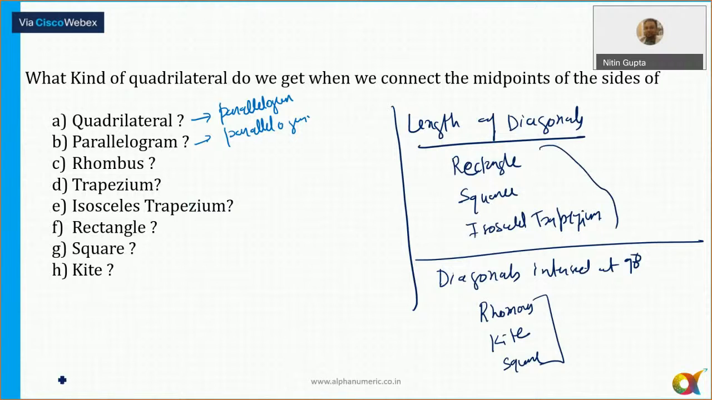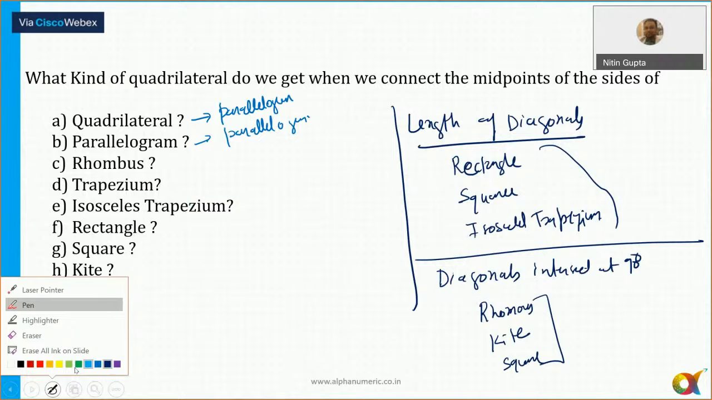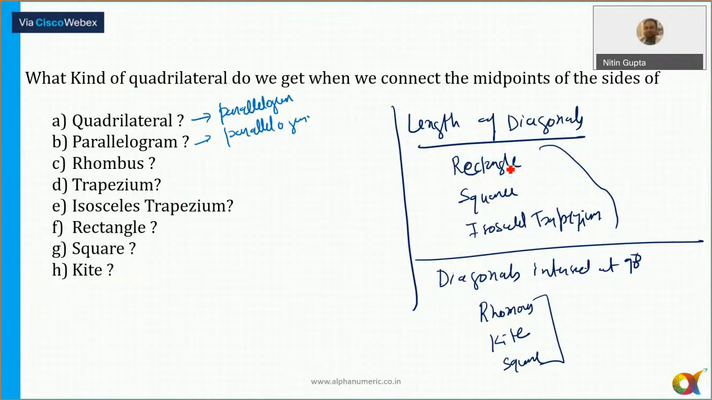Three figures, the diagonals are equal. Okay, so now if I join the midpoint of all these figures, rhombus, kite, and square, in which the diagonals intersect at 90 degree, what kind of figure I'll get? We'll always get a rectangle. You can remember this way, in all the figures in which the diagonals of any quadrilateral intersect at 90 degree, if I join the midpoints, we'll get a rectangle. However, if the length of the diagonals are equal, like in case of rectangle, rhombus or isosceles trapezium, so in that case, you will get what?